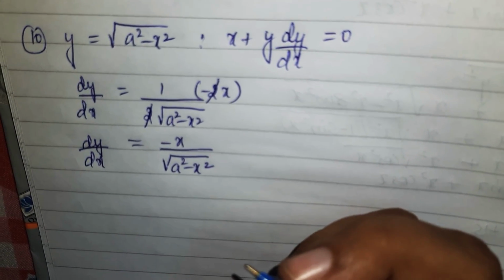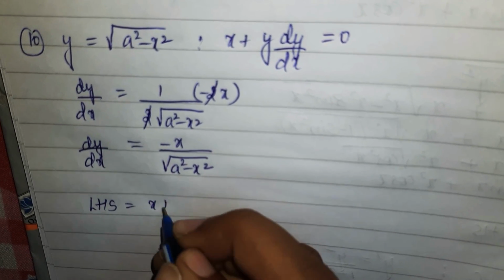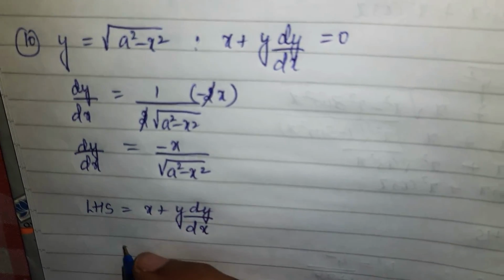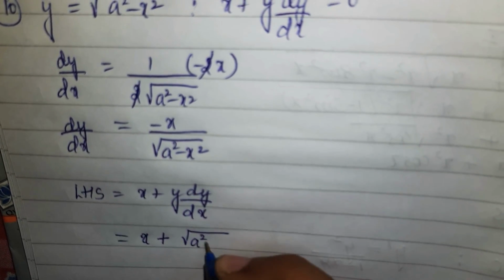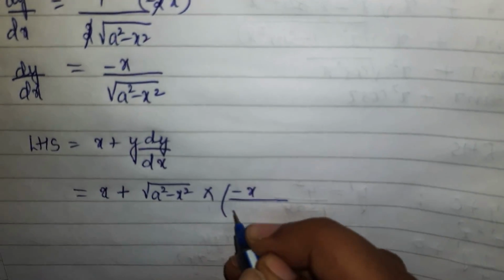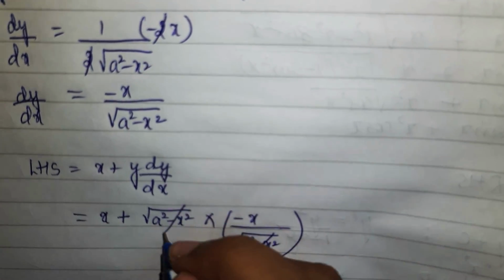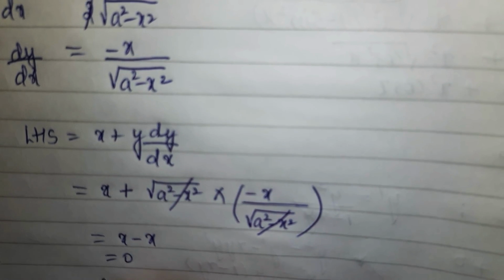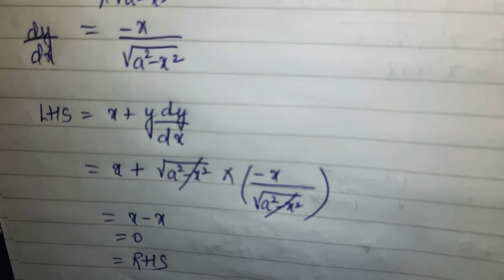After getting this, come to the LHS. The LHS is x plus y dy by dx. So x stays the same, and y is under root a square minus x square into minus x upon under root a square minus x square, giving x minus x, which is equivalent to 0, which is equivalent to the RHS. So now it's done.